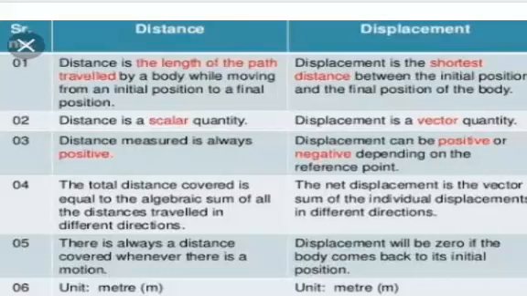What is the sixth point? Both distance and displacement have the same unit, meter. The SI unit is meter.